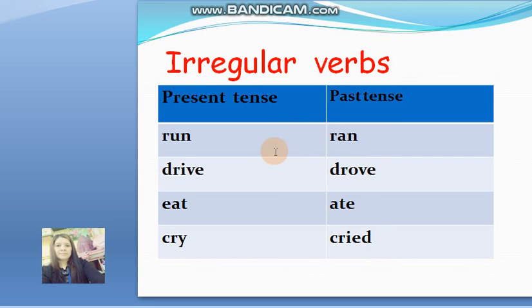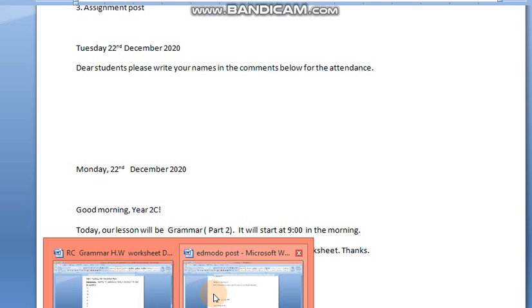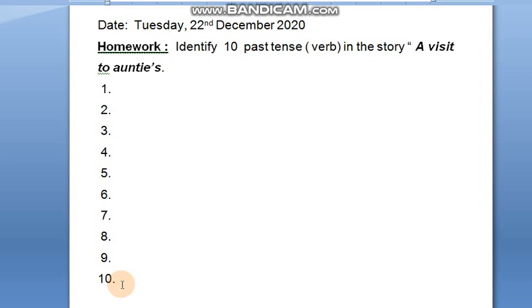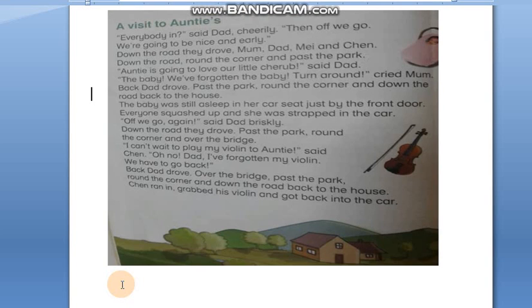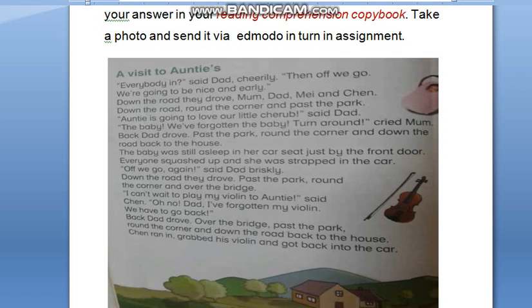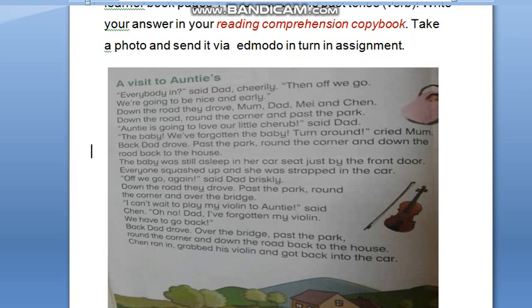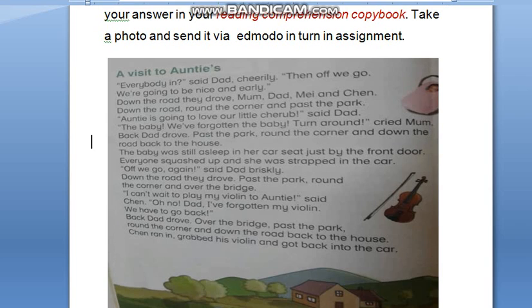For our lesson for today, we are going to read again this story about a visit to Auntie's. We are going to find the past tense verbs.